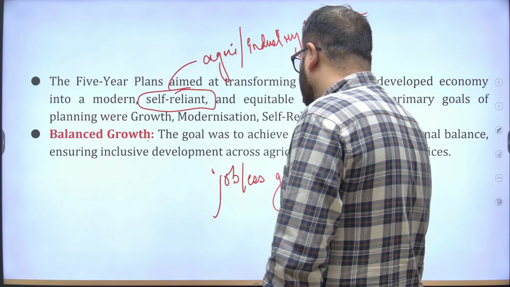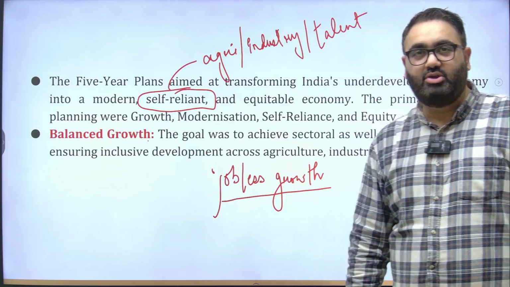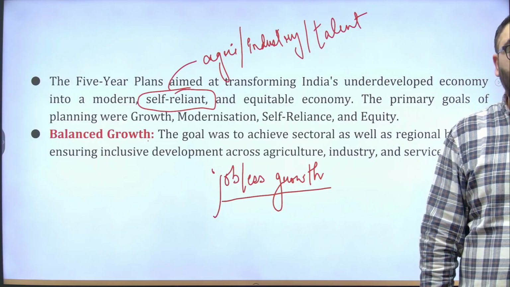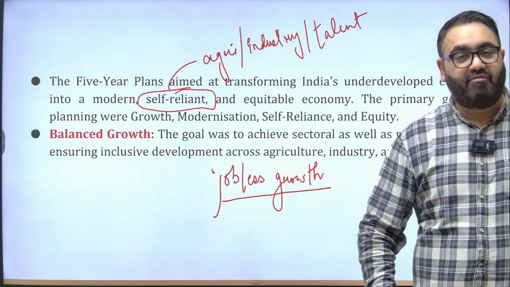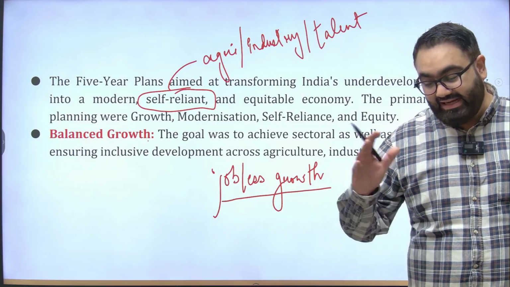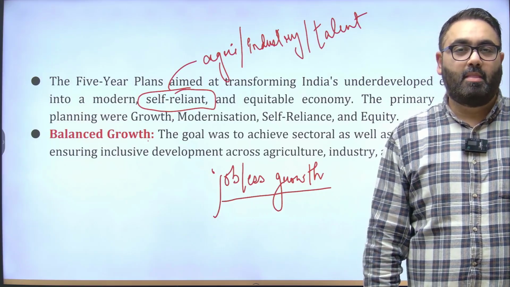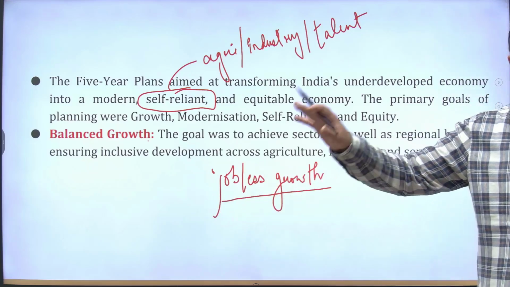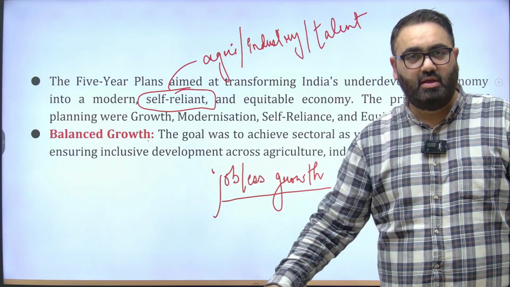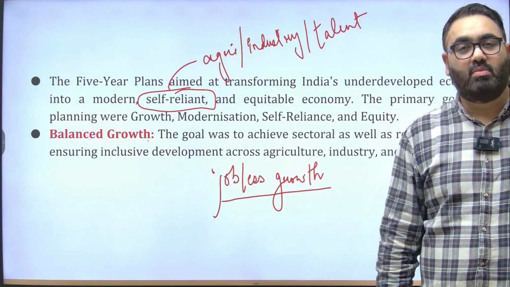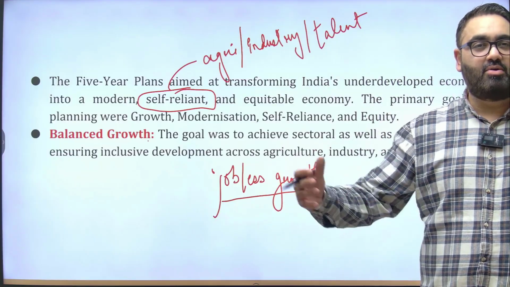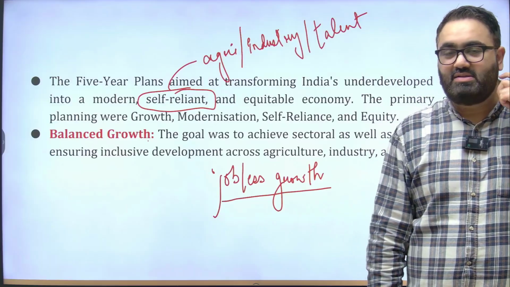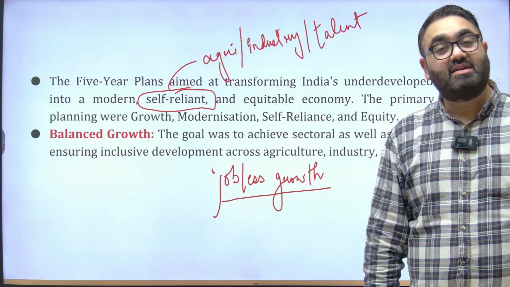A few years ago, Raghuram Rajan, ex RBI governor, used this phrase of jobless growth. What he was referring to was the fact that India might still be growing, but a lot of people still do not have jobs. The growth that we are seeing is coming from few individuals. Like if there are 100 people in the room, one of them is earning 1 crore rupees. All of a sudden, you might say, oh, on an average, everyone is earning 1 lakh rupees.